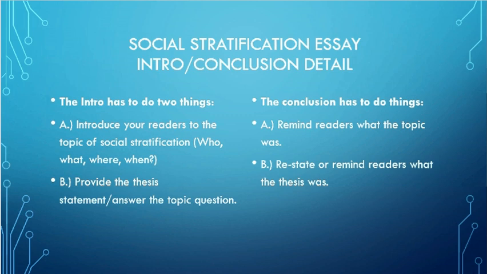Now, your conclusion needs to do two things. It needs to remind the readers what the topic was. So you need to go back to that definition of social stratification, and then you need to restate or remind readers what your answer to that thesis was. What did you say? How did you say it was affecting your community? And then you need to do that. And it looks slightly different than the intro, but again, it should look similar to the intro. Now, that's detail for the intro and conclusion. Let's move on to the body.